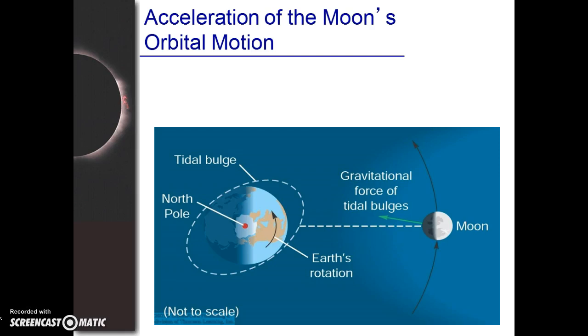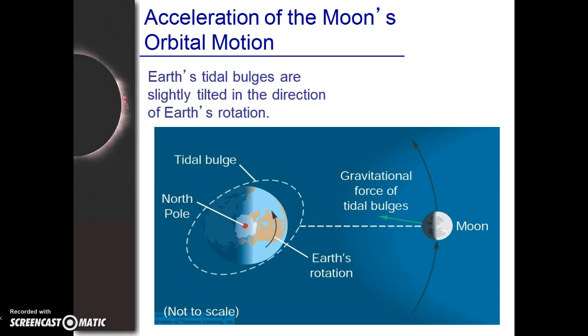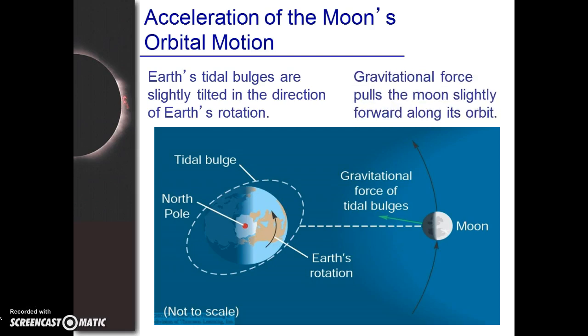Okay, so the Earth's tidal bulges are slightly tilted, and they're slightly tilted in the direction of the Earth's rotation, and then those gravitational forces will pull the moon slightly forward along its path, along its orbit. Okay, so it pulls it slightly forward, but it's actually going to end up making the moon's orbit grow just a little bit more because of the elliptical motion of it. So, yeah. All right, so that sums it up.